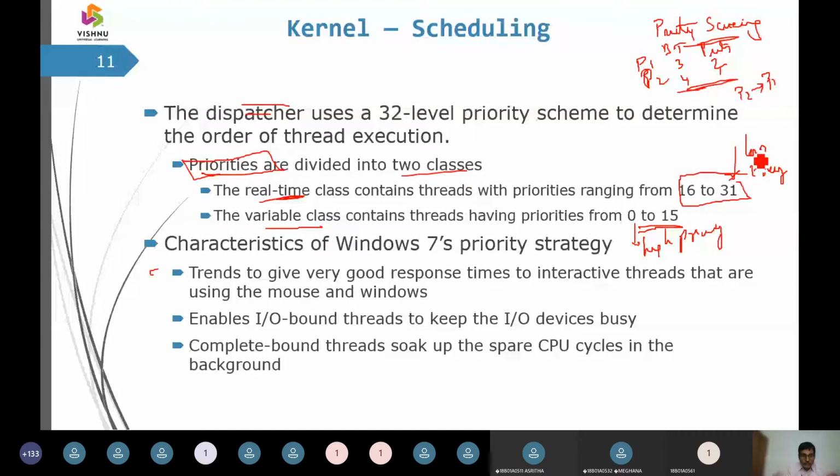And second, we have some characteristics of Windows operating system, that is Windows 7. If the CPU spends much of its time transferring data, then we call that an IO bound job or IO bound thread. In IO bound threads, there is more IO rather than CPU time. I have bulk transfer and I don't need the CPU much. I just say move A comma B, so that the content from B is going to be moved into A.